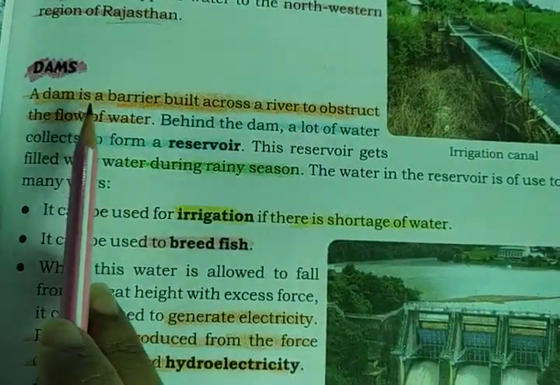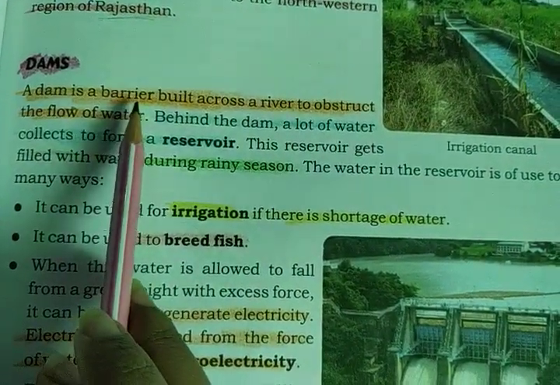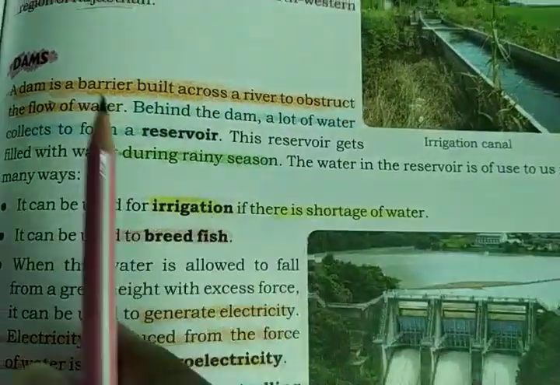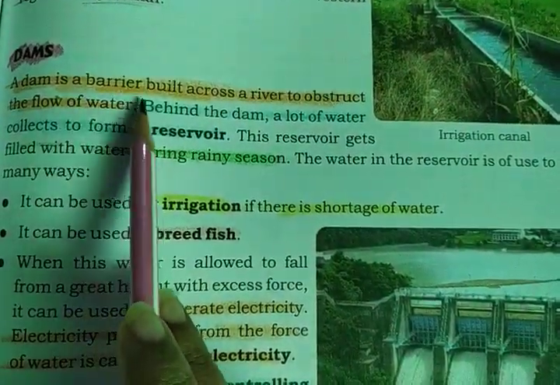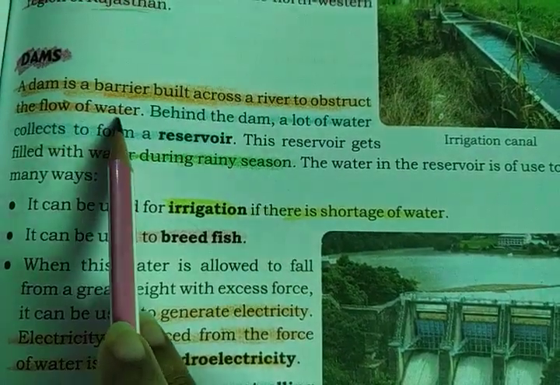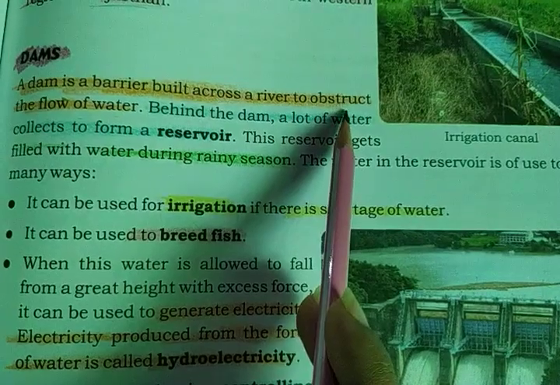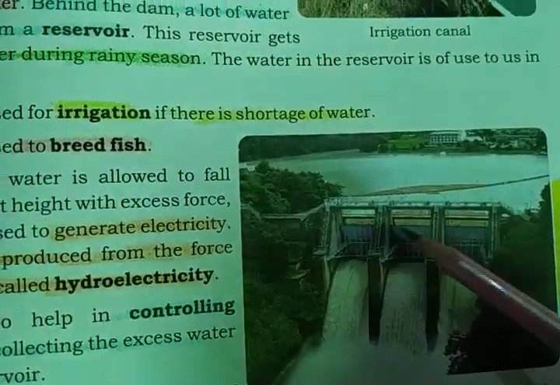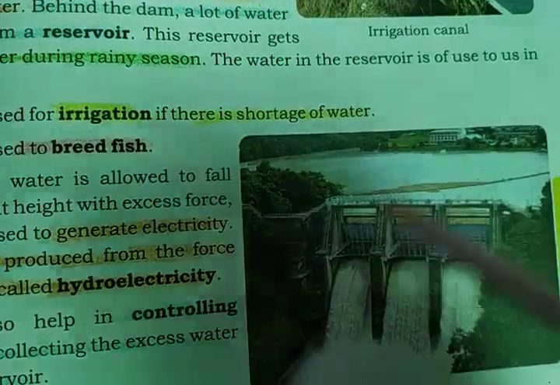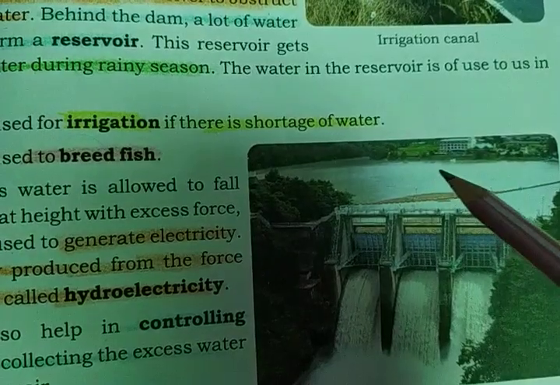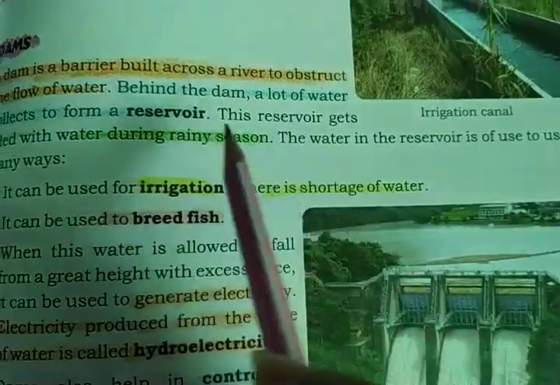So a dam is a barrier. Okay, barrier means a wall or a hurdle. A dam is a barrier built across a river to obstruct, to slow down or to stop the flow of water. As you can see, the dam is built over this river. There is a very big dam and it stops the flow of water and stores water there.